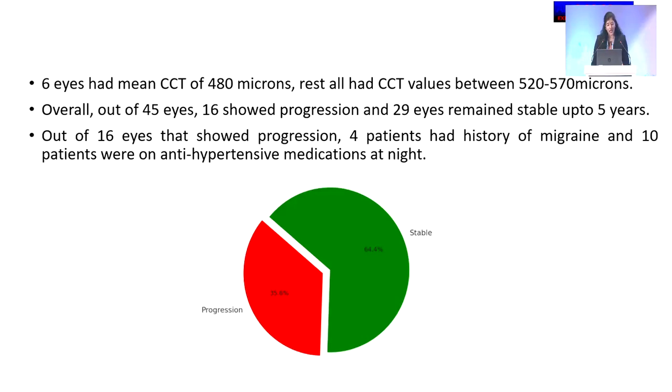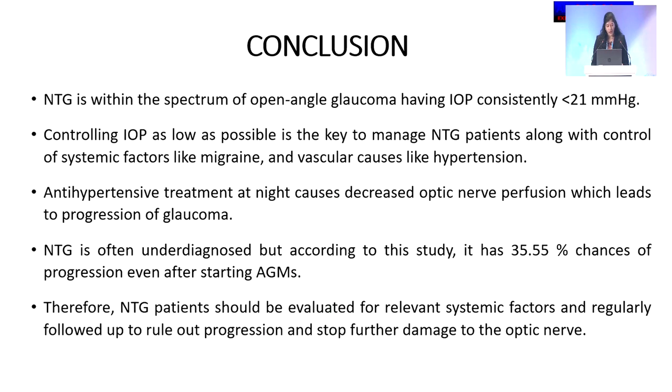Out of 16 eyes that showed progression, 4 had a history of migraine and 10 patients were on antihypertensive medications at night. So, conclusion: normal tension glaucoma is within the spectrum of open angle glaucoma, having intraocular pressure consistently below 21 millimeters of mercury. Controlling intraocular pressure as low as possible is the key to manage normal tension glaucoma patients, along with control of systemic factors like migraine and vascular causes like hypertension. Antihypertensive treatment at night causes decreased optic nerve perfusion, which leads to progression of glaucoma.